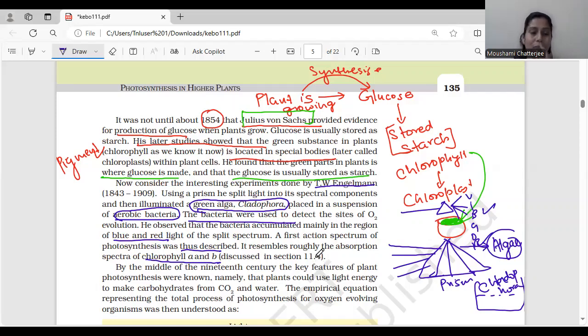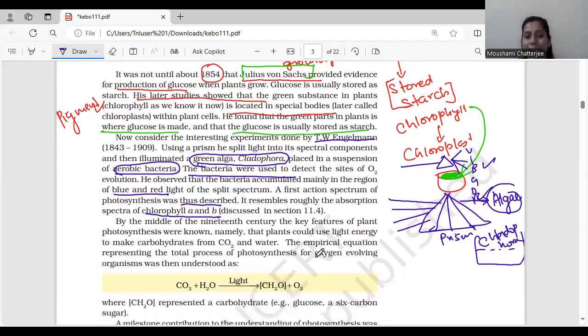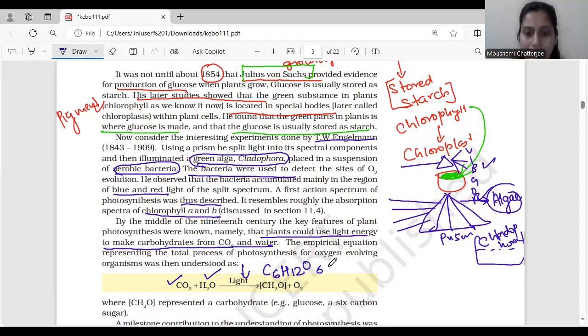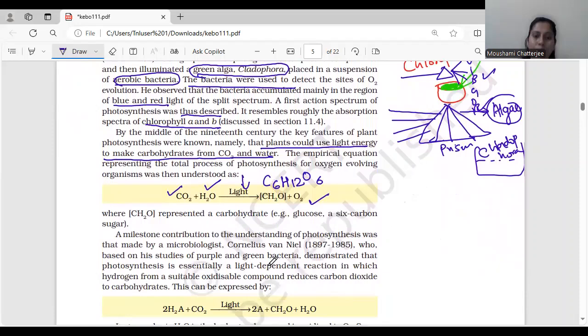Now we should know what the things are which we are getting over here. So now we know that a plant could use light energy and make carbohydrate from CO2 and water in the presence of light to form C6H12O6, and some amount of oxygen is liberated. This is the actual equation. And over here, CH2O is nothing but the carbohydrate glucose, 6 carbon. All right. So this is very, very important.